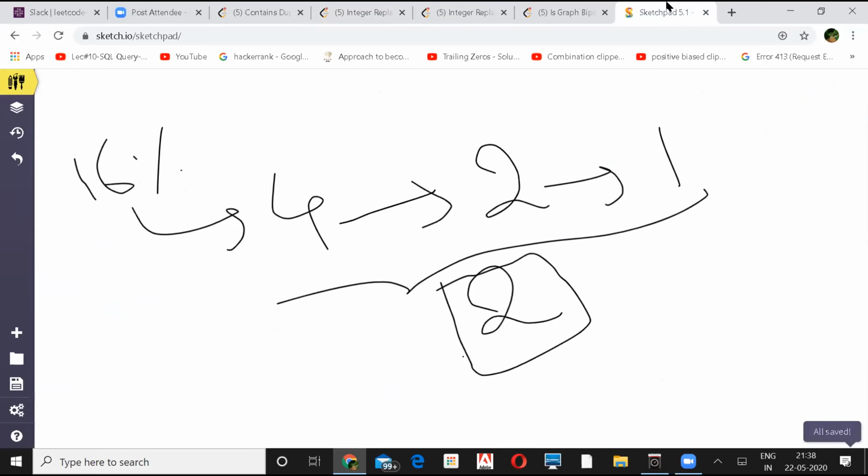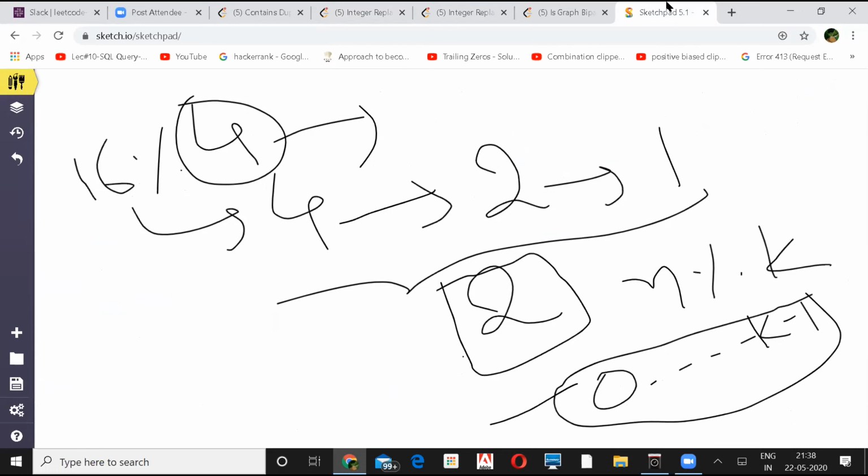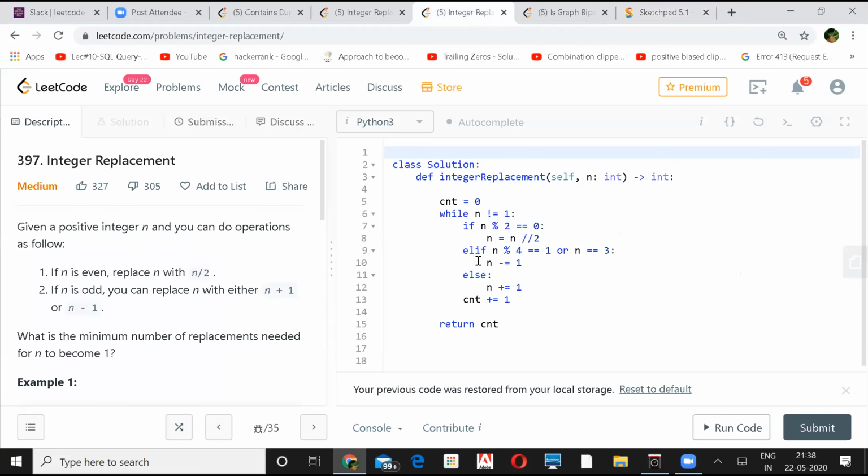So that's why we are taking all the possible remainders that you can have. Whenever you divide a number by k, the number of remainders that you can have at max is 0 to k minus 1. And depending on those bits, you just do the further operation. Yep. If n mod 4 is 1, it's good.